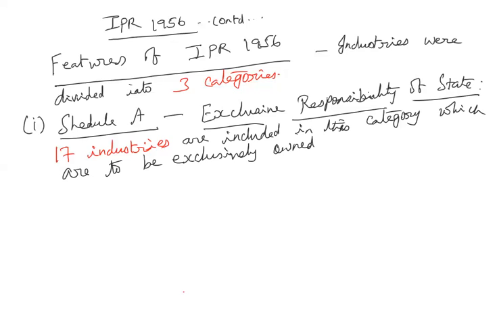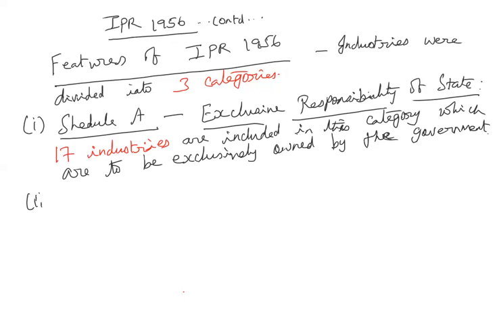Actually, all those industries that were in the first and second categories of the 1948 policy are included in Schedule A, 17 industries in the 1956 policy, owned by the government. All those first and second categories of industries of the 1948 policy are put in Schedule A of the 1956 policy, which are to be owned only by the government. Okay, so that is Schedule A.